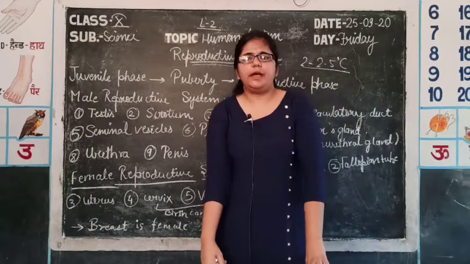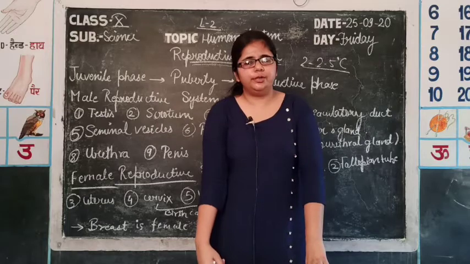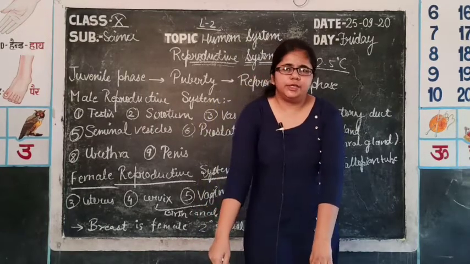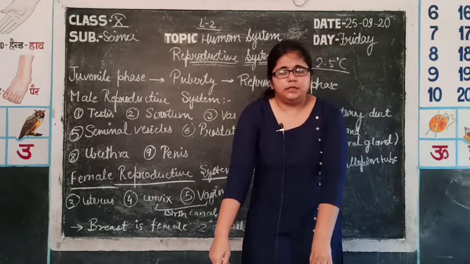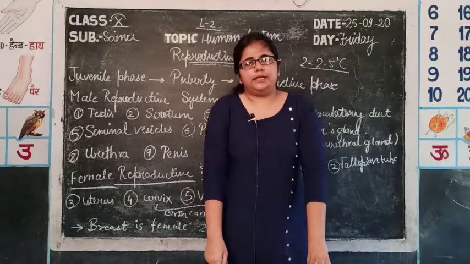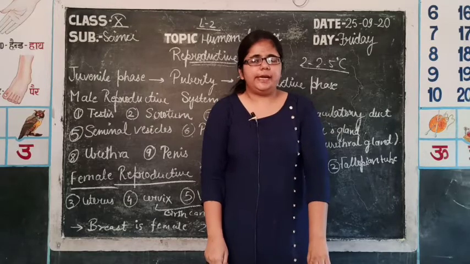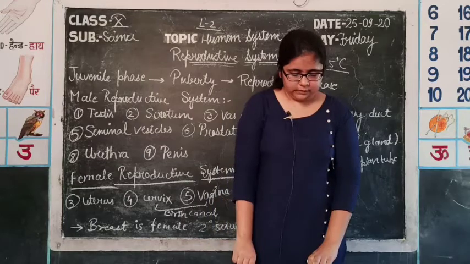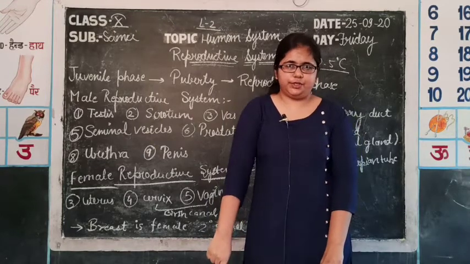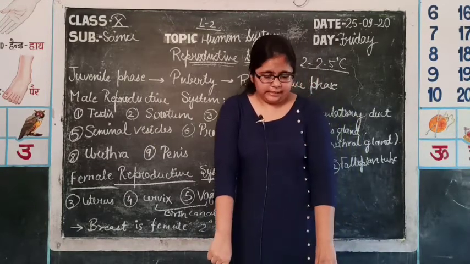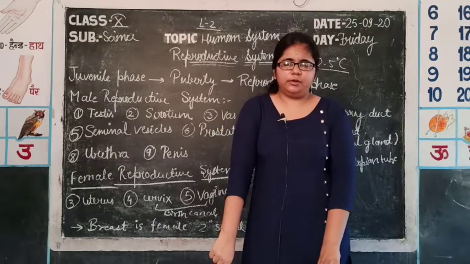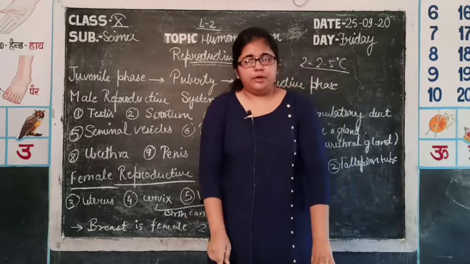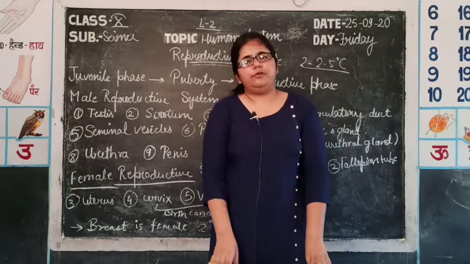Fertilization is the fusion of male gametes, that is sperms, and egg, and the formation of zygote. But every insemination does not lead to fertilization because there should be a synchronization in the gamete release. The egg release, that is known as ovulation, should be at the time of entry of sperm in the female body. If it occurs in synchronization, then it leads to pregnancy, that is formation of zygote, which further develops into embryo and fetus. So we will study now the development of the embryo.